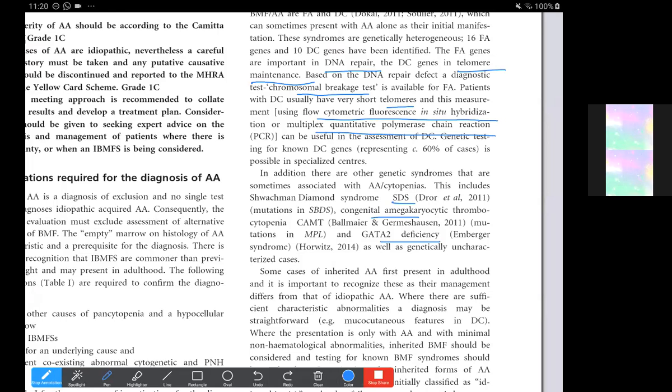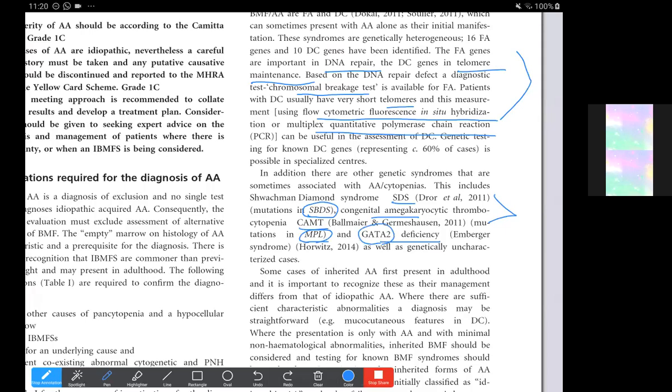So we have the main three: Fanconi anemia, dyskeratosis congenita, Shwachman-Diamond syndrome, and congenital amegakaryocytic thrombocytopenia. CAMT has the mutation in the MPL gene, and then there is the GATA2 deficiency syndrome.